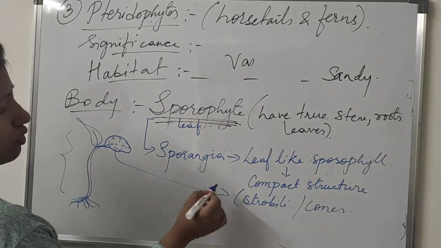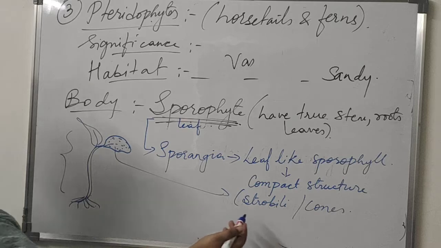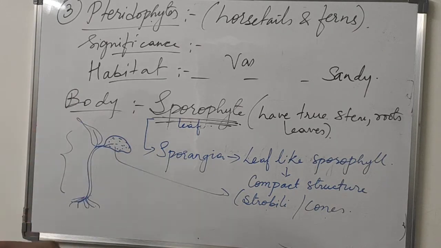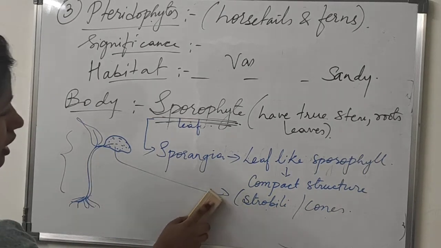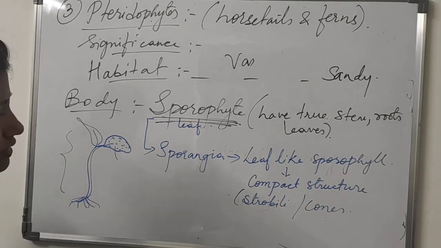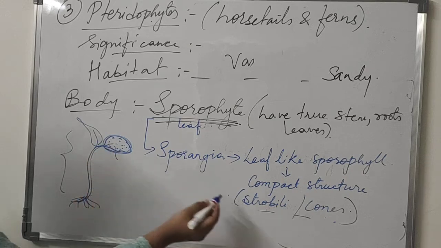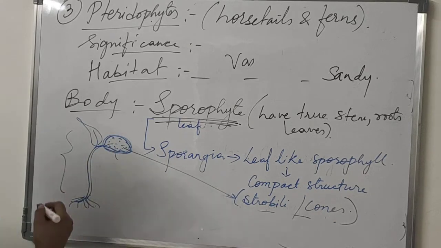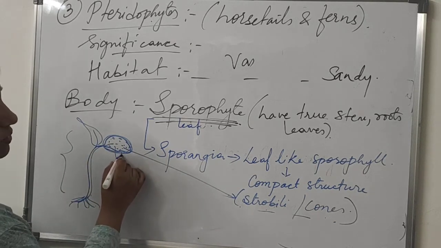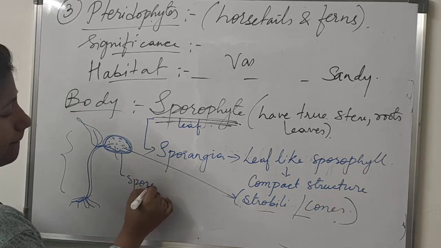This compact structure may be known as strobili or may be known as cones, depending upon the types of pteridophytes. Okay. So inside these cones, which we call strobili or cones, spores will form.